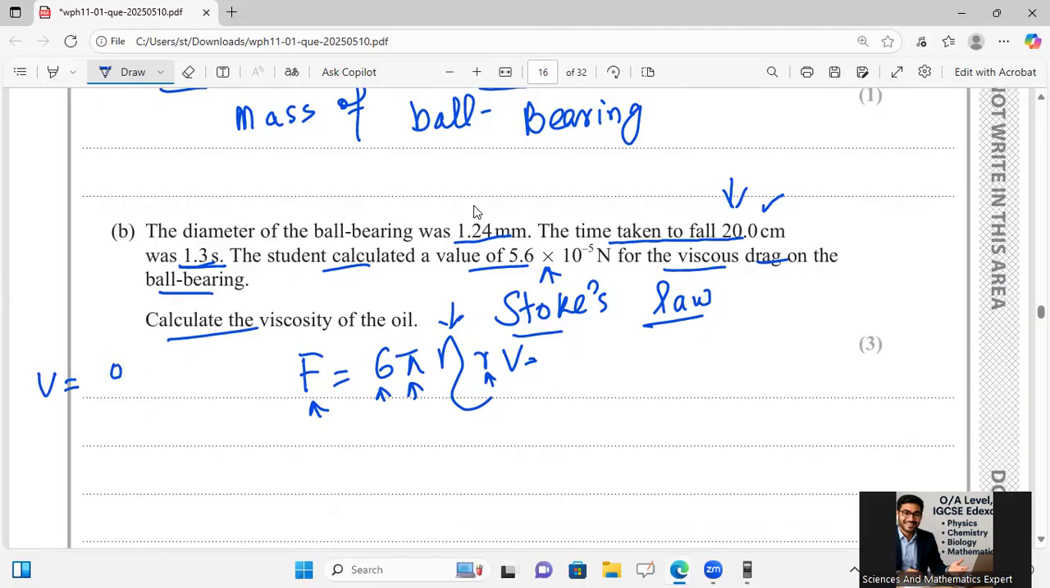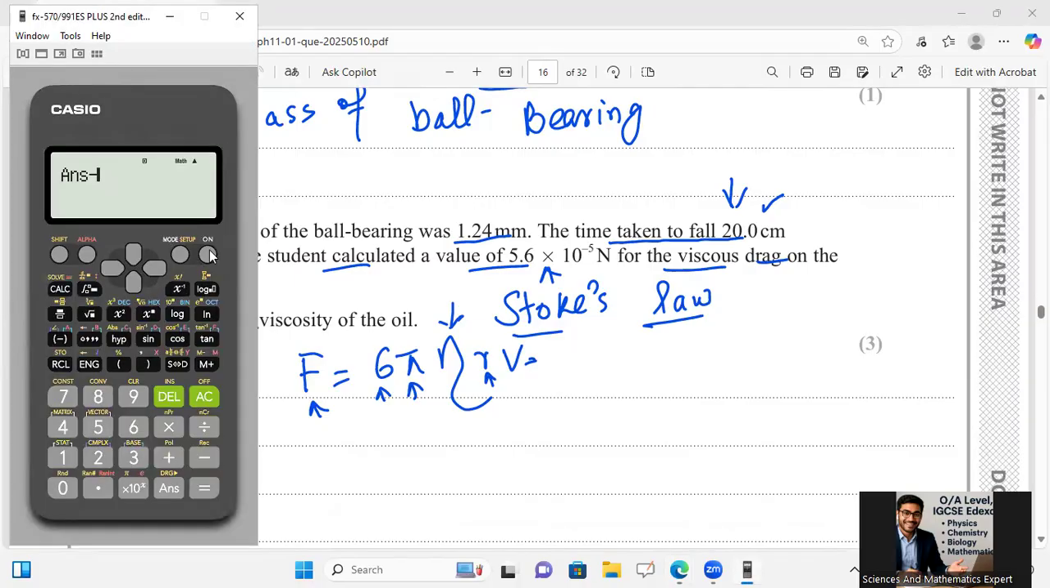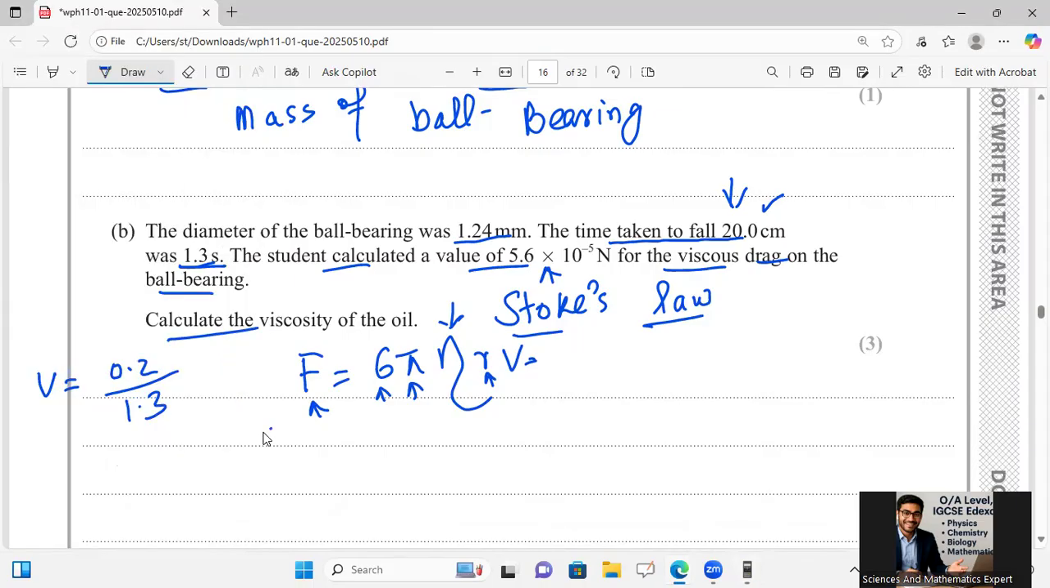Then it will be 0.2 divided by 1.3, which equals 0.154. I am rounding it off. 0.154 meter per second. So I have all the variables, just arrange them to get the coefficient of viscosity value, the viscosity of the liquid over there.